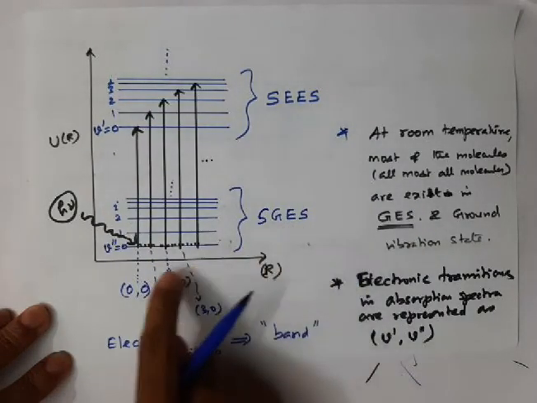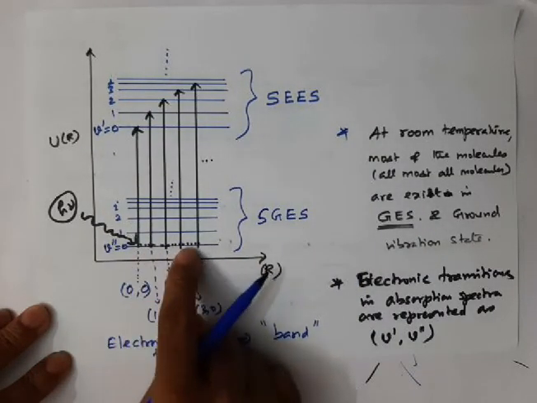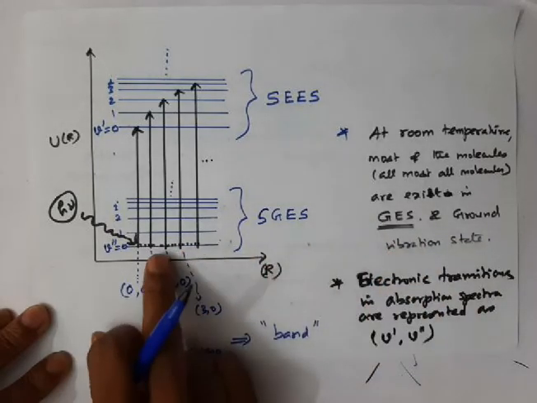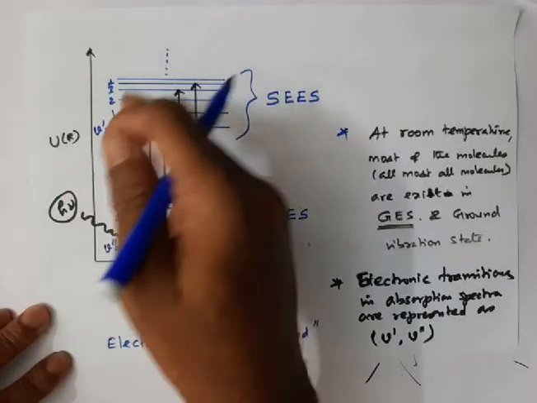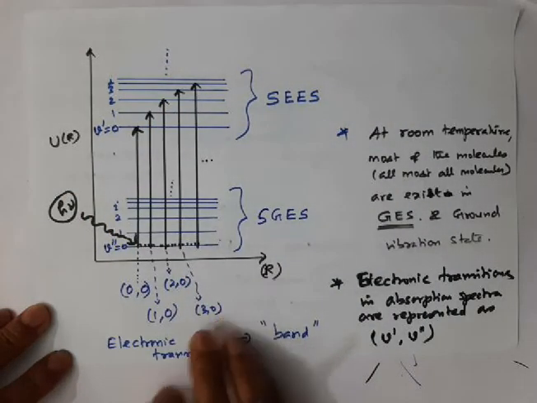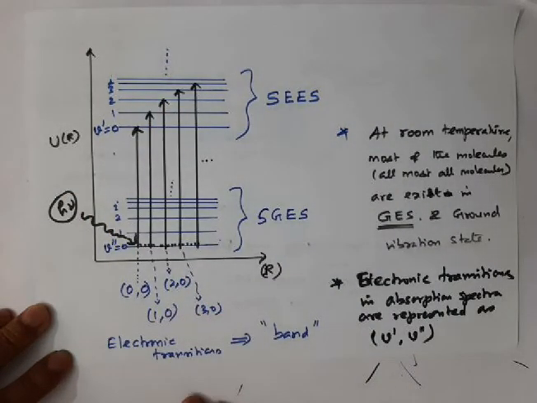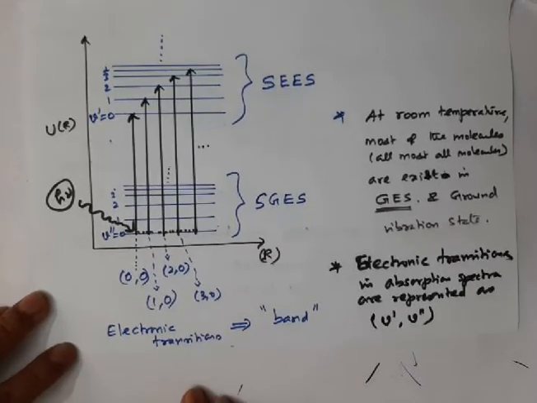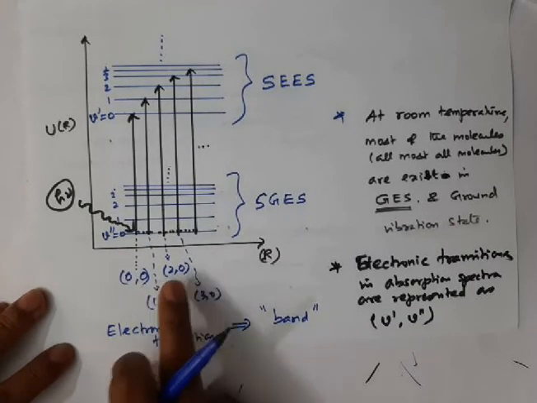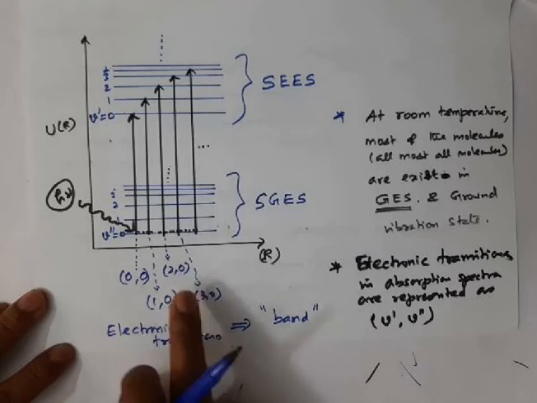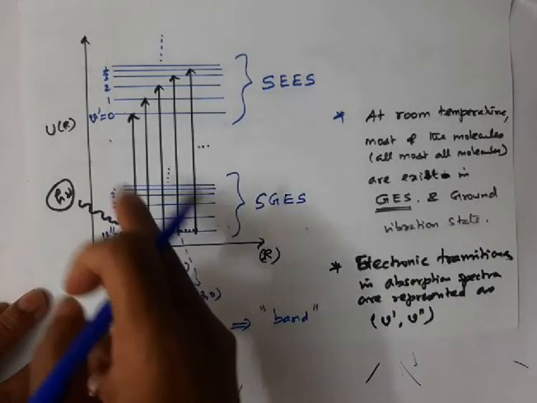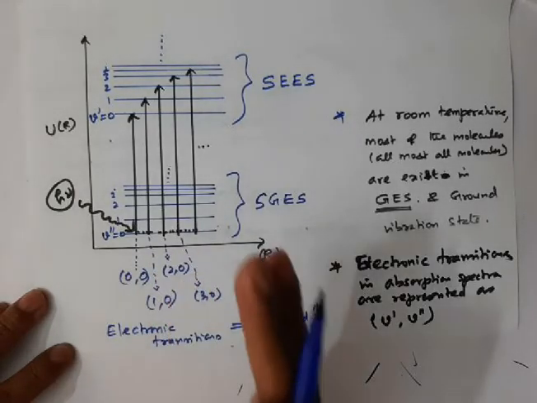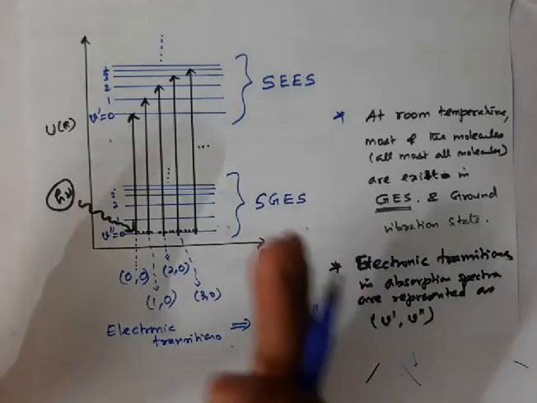The ground electronic state vibration level is almost always 0, whereas in the excited electronic state the vibration levels change. Therefore we call this type of progression, that is 0 to 0, 0 to 1, 0 to 2, 0 to 3, right? Each of these vibrational transitions will give a line in the spectrum. All these lines merge together and form a band.